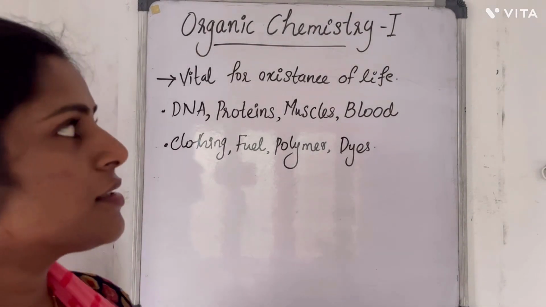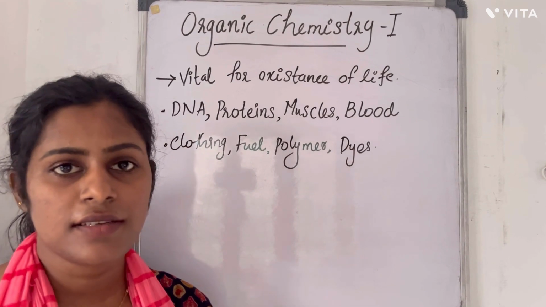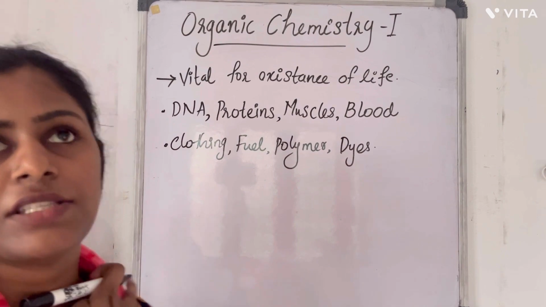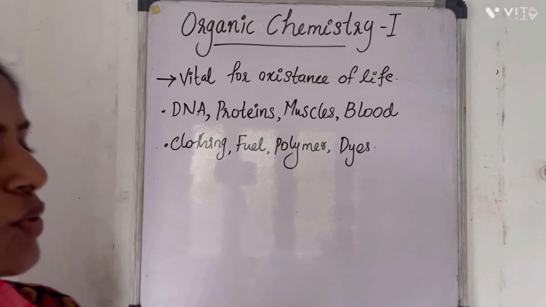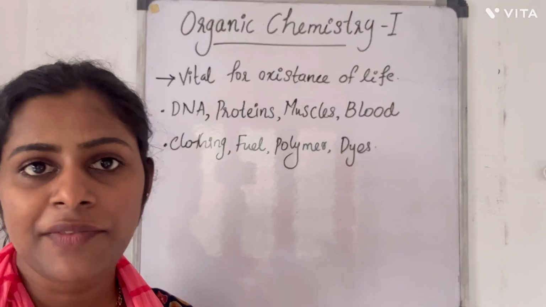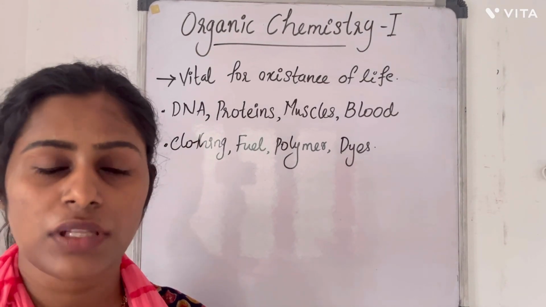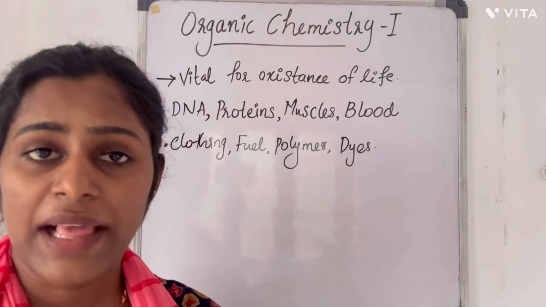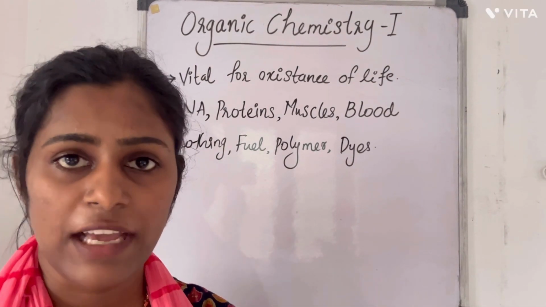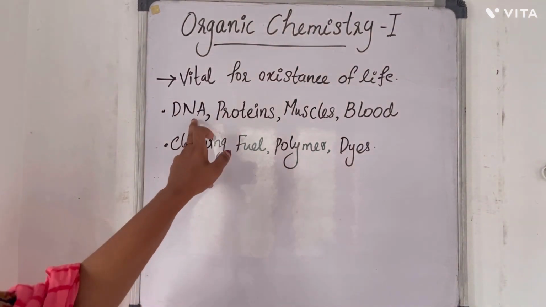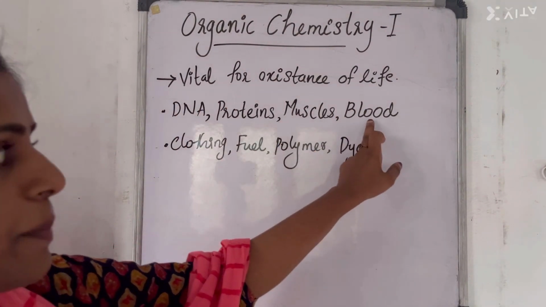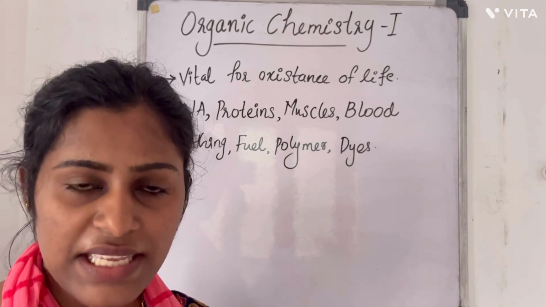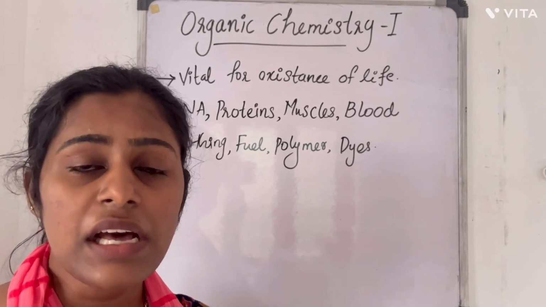So, good evening. We are now here to discuss the chapter Organic Chemistry 1 of plus 1, first year. In this Organic Chemistry 1, we'll be dealing with organic compounds, the basic things about the organic compounds. Organic compounds play a vital role in the existence of life because DNA, proteins, muscles, blood, these all are constituted by organic compounds.